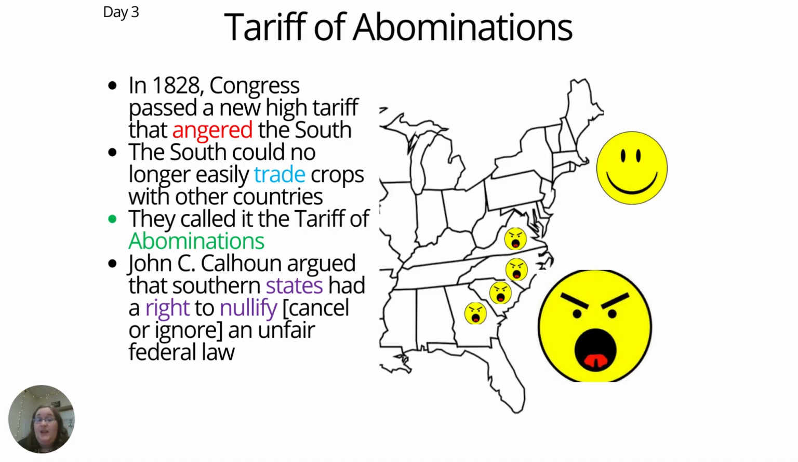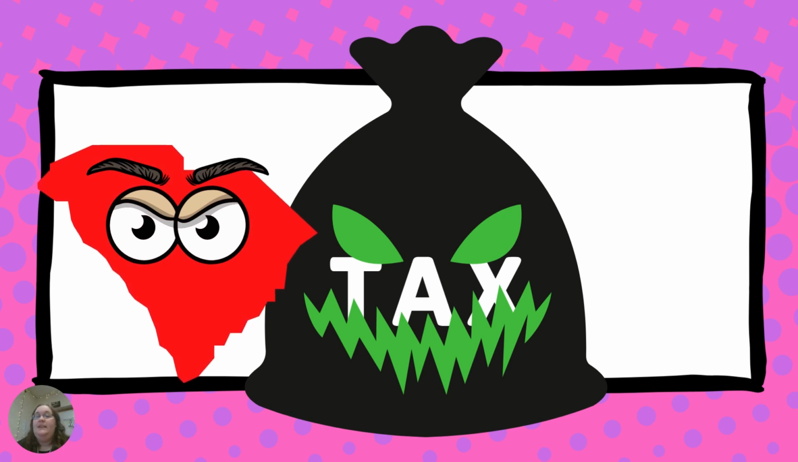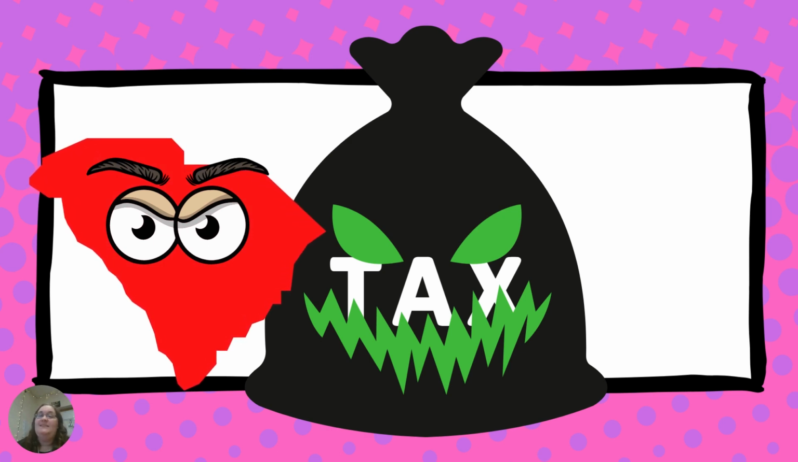In 1828, Congress passed a new high tariff that angered the South. The South could no longer easily trade crops with other countries. They called it the tariff of abominations. John C. Calhoun argued that the Southern states had a right to nullify, or cancel or ignore, the federal law. In 1828, the tariff of abominations was passed, resulting in a higher tariff.